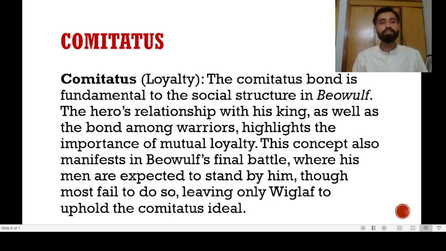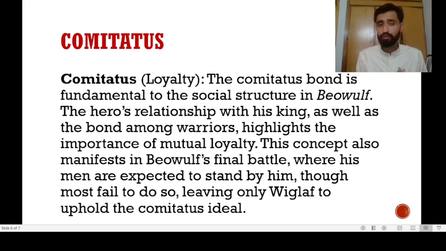The next thing is comitatus. Comitatus is synonymous with loyalty. Now, the comitatus bond is fundamental to the social structure in Beowulf. The hero's relationship with his king, as well as the bond among warriors, highlights the importance of mutual loyalty. Now, mutual loyalty is really important.